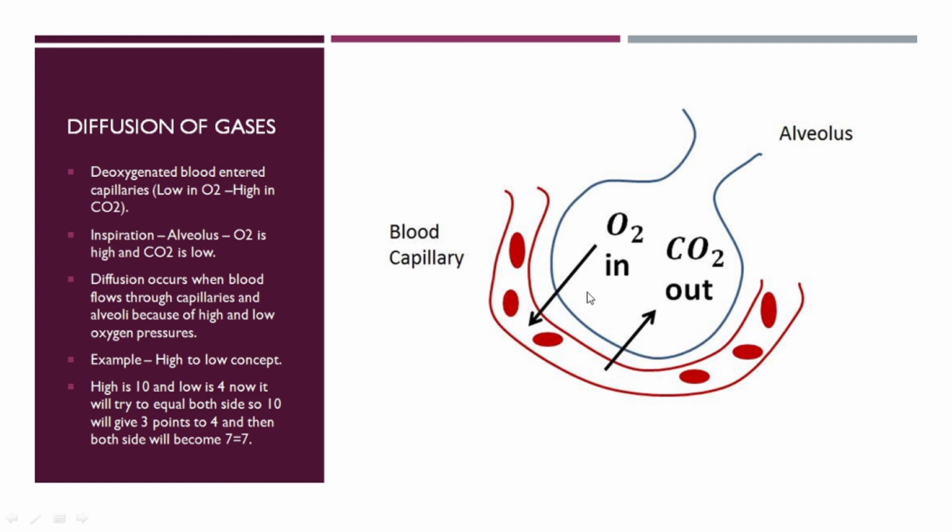This is the same way the diffusion of gases occurs, and here I have given an example for only one alveolus. There are 600 million alveoli present inside our lungs, and in each alveolus the same diffusion of gases occurs throughout the entire respiratory system.